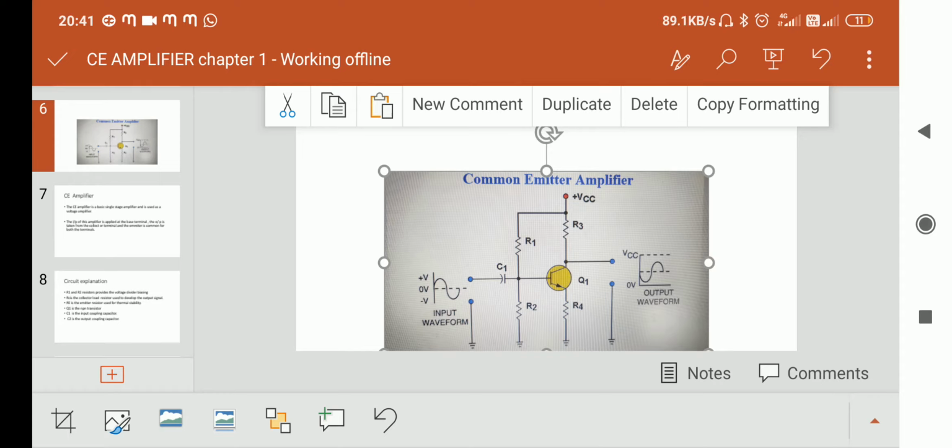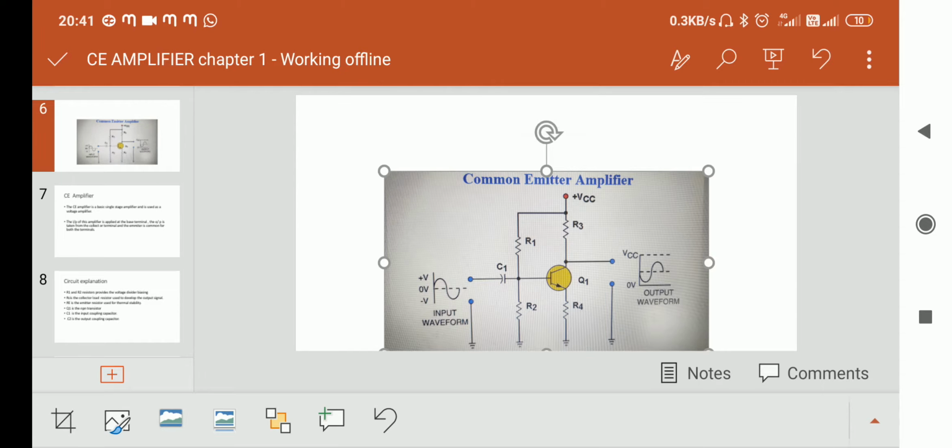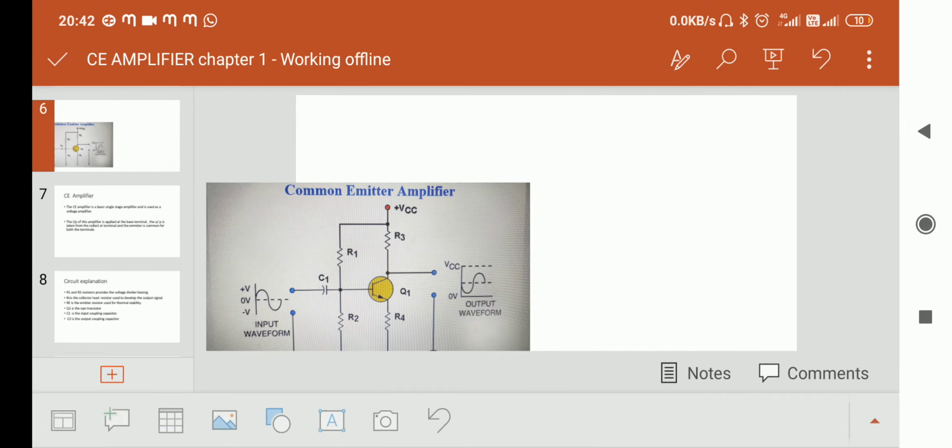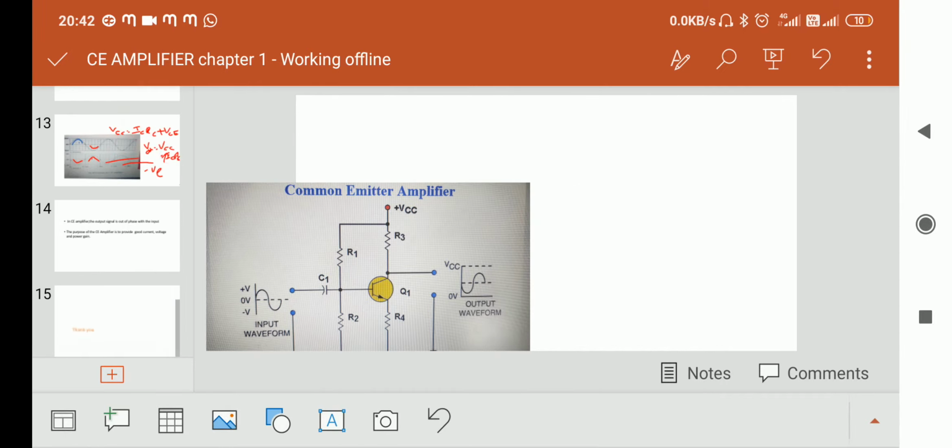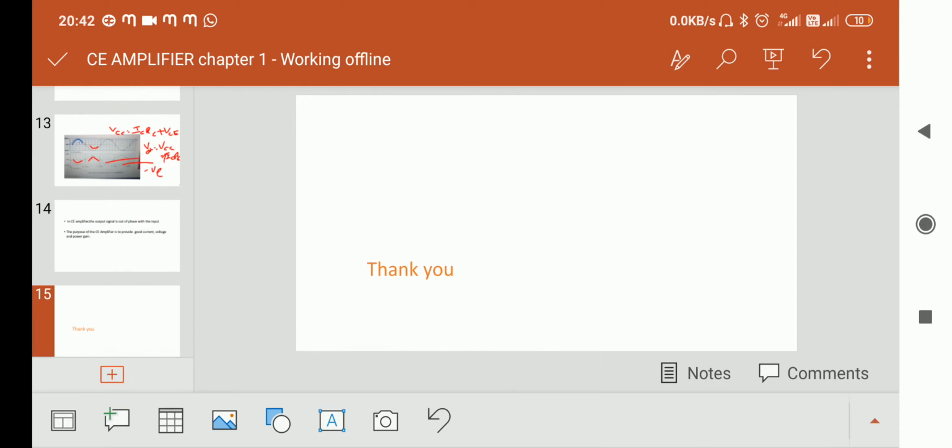Here the transistor should be in the active region, and in the common emitter amplifier the output signal is always 180 degrees out of phase with the input signal. The main advantage of the common emitter is it provides good voltage gain, good current gain, and power gain. This is about the small signal amplifier, the basic CE amplifier circuit. Thank you.